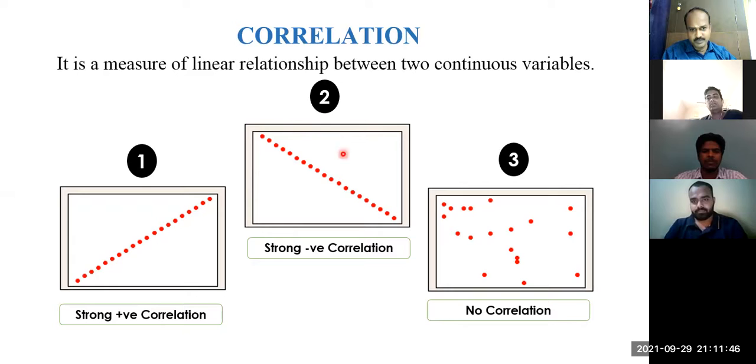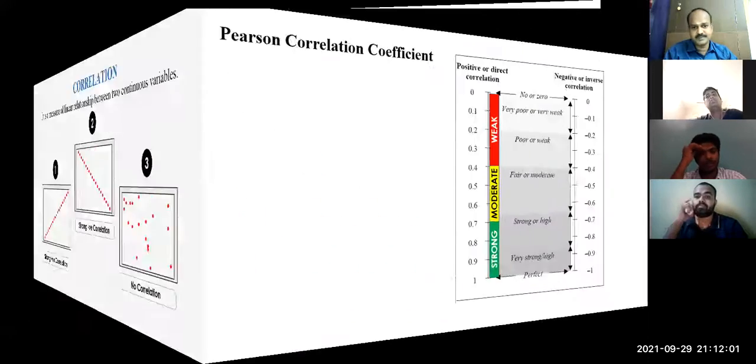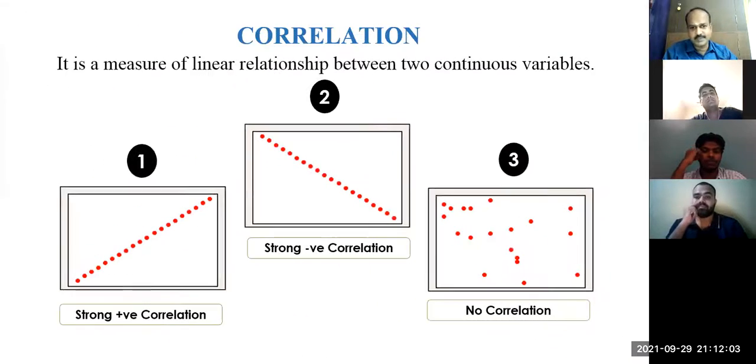A scatter diagram can help you understand the presence of a relationship. Here there is a relationship between x and y, because a pattern is getting formed. What kind of relationship is it? A negative relationship. Whereas here it is a positive relationship. And here there is no relationship.